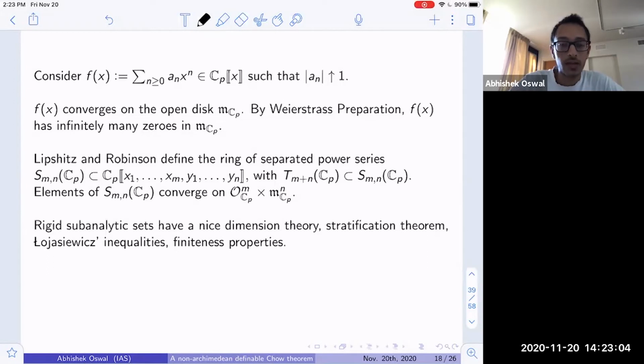So elements of S_{m,n}(C_p) should be viewed as power series which converge on the closed disk to the mth power cross the open disk to the nth power. And they prove a lot of nice properties of these sets. They develop the dimension theory of subanalytic sets in this setting. They prove a stratification result and several finiteness properties.